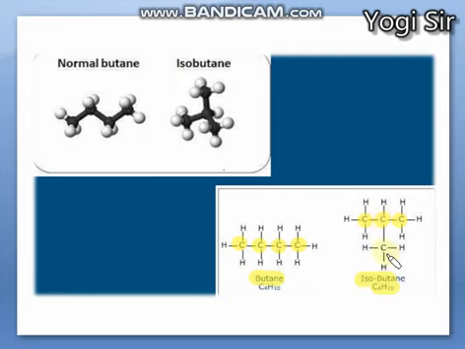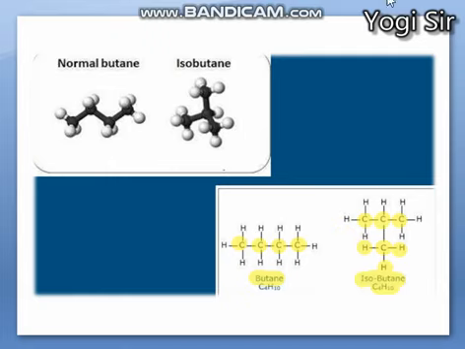And on the second carbon there is a methyl group, CH3, carbon with 3 hydrogens. So it is 2-methylpropane, or isobutane, both are the same. Here there is branching of carbon, while here it is linear, so both are considered structural isomers, or skeletal or chain isomers of each other.